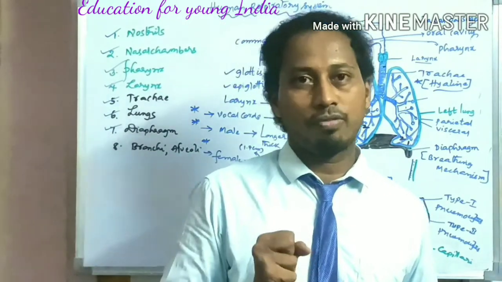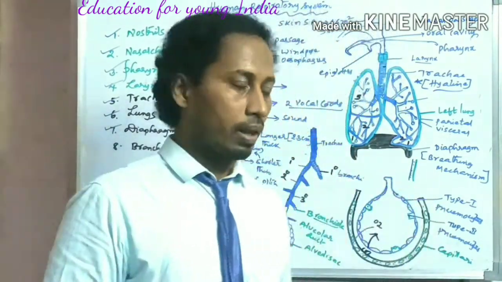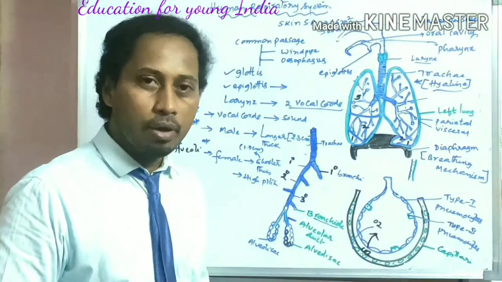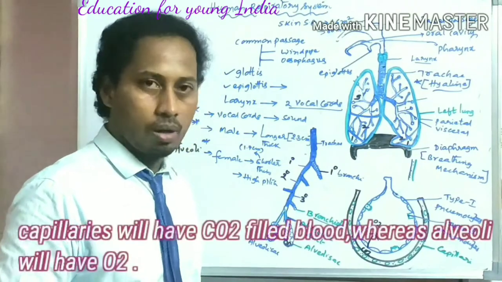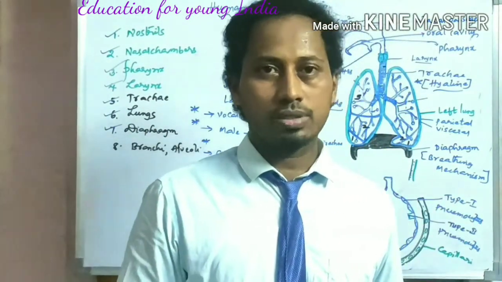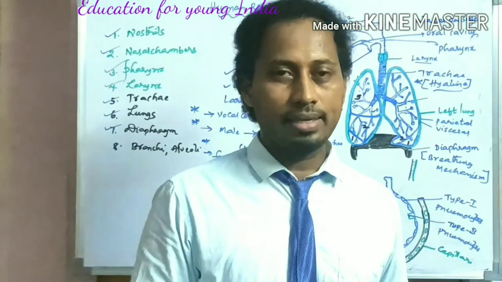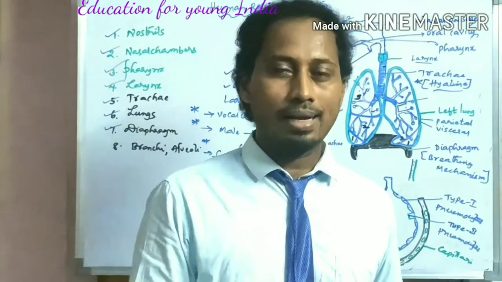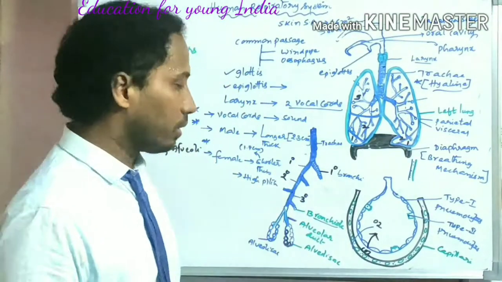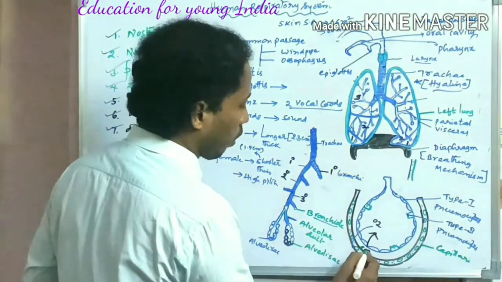These capillaries are flooded with blood. Here the capillaries will have carbon dioxide filled blood because of the circulation. Every cell goes for cellular respiration and releases carbon dioxide and water. That CO2 has to go out of the body, out of the lungs. So these capillaries will have a lot of carbon dioxide.